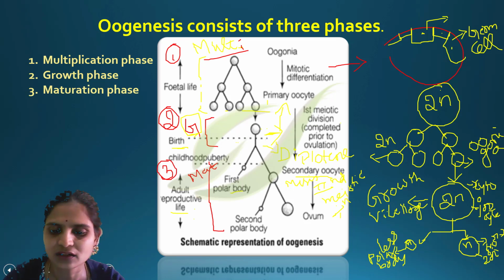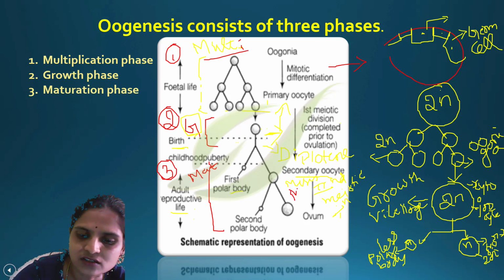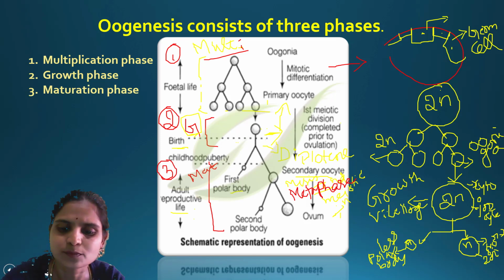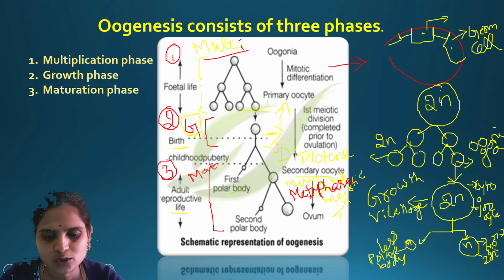It has to still undergo anaphase as well as telophase, but at this place it has stopped.